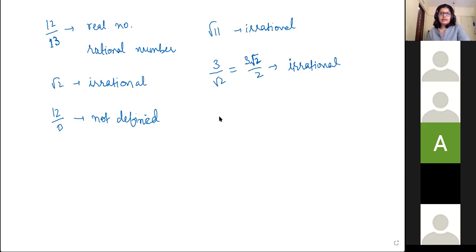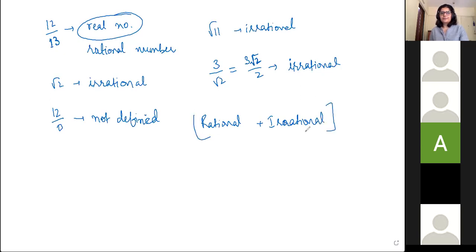Nice. So when it comes to real numbers, all the rational and irrational numbers put together. So rational plus irrational together form real numbers. Okay, so that's the overview definition of real numbers. All right, let's see what else you have in this chapter.